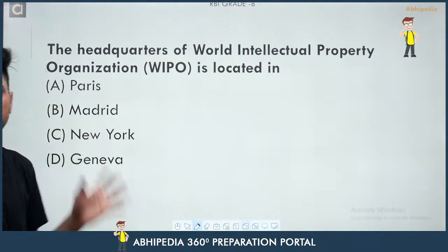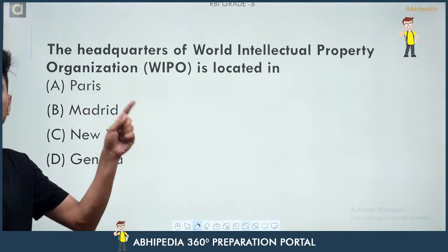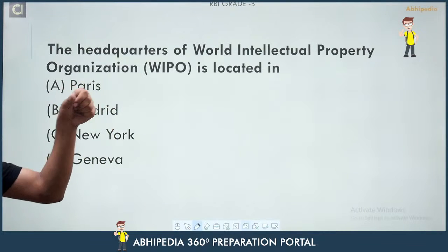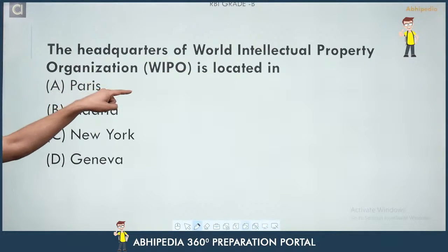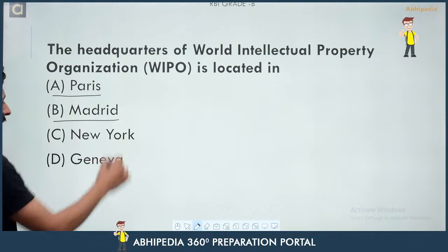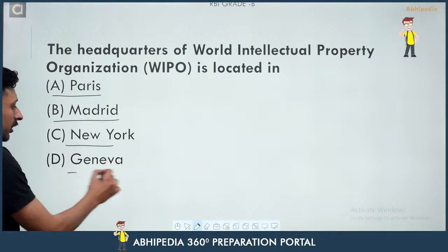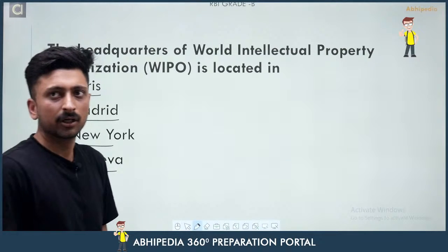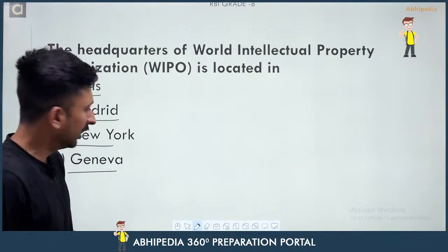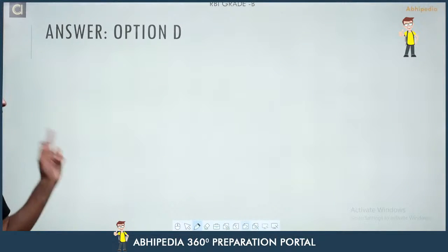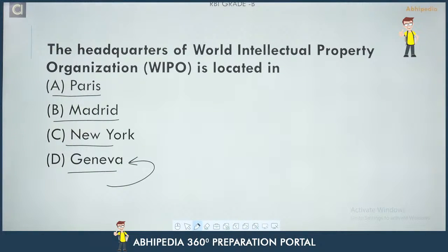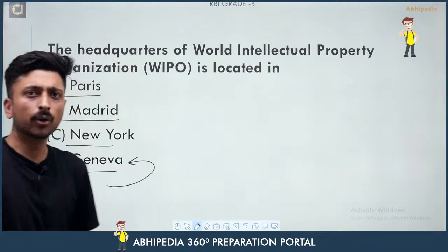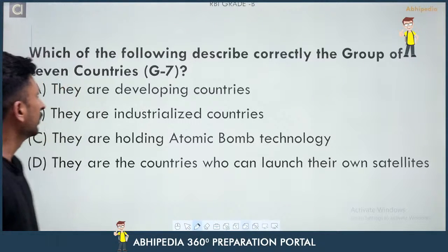So the first question is: the headquarters of the World Intellectual Property Organization is located in? The headquarters of WIPO is located in either Paris, Madrid, New York or Geneva. So you have to give me the answer. I am getting the response of D. So let's see what the answer is. The correct answer here is option D, and that is Geneva, in Switzerland.